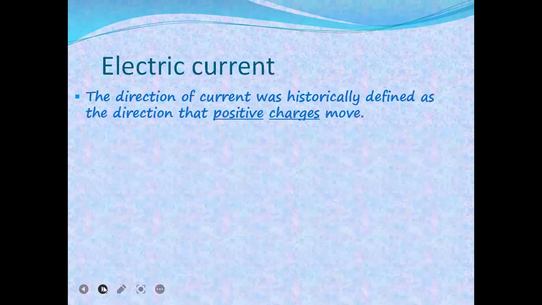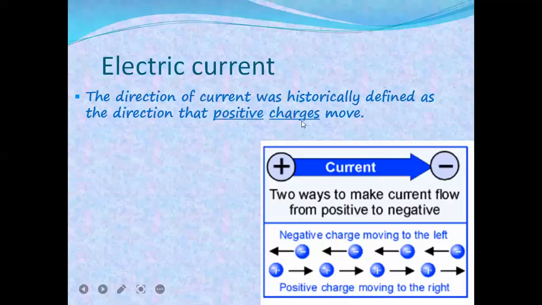So what is the electric current? The direction of current was historically defined as the direction that positively charged particles move. Actually, we can define electricity as the movement of charge, whether it is positive or negative. So for electric current, there are two ways to make current flow from positive to negative.